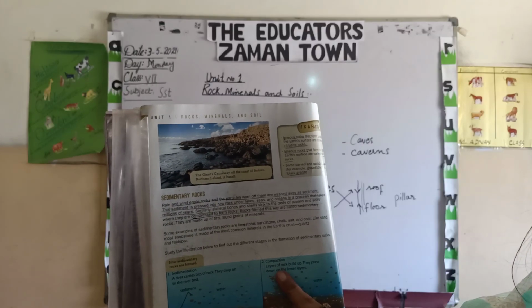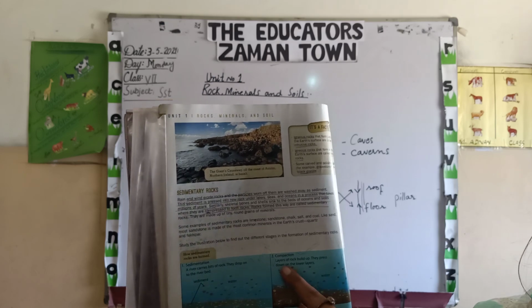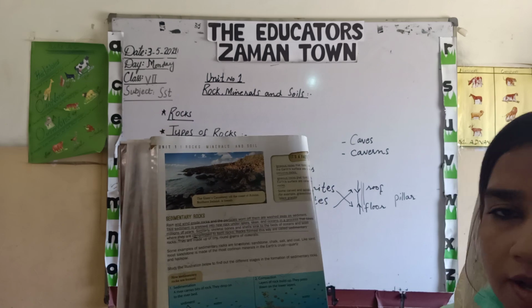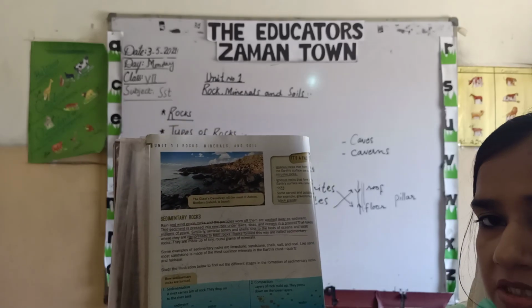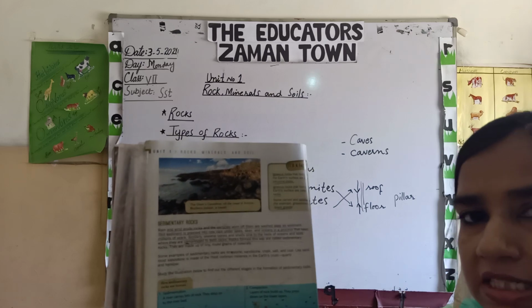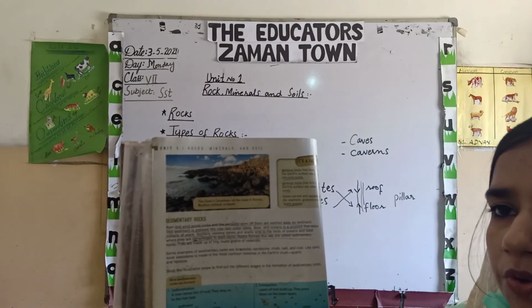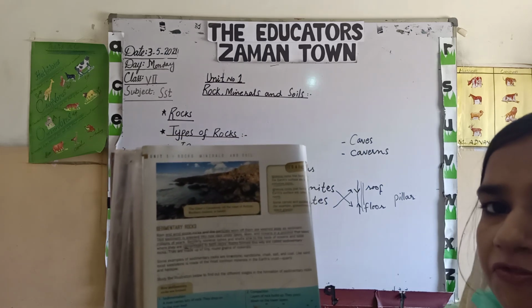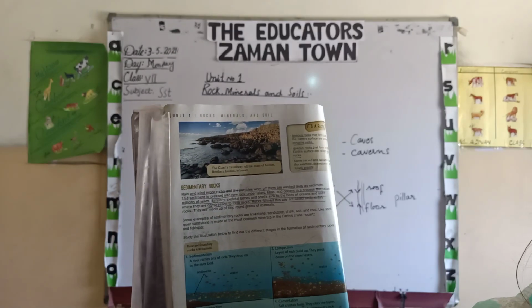Secondly, what happened, the process of compaction takes place. What is the process of compaction? That the layers are pressed by the other layers of sediments. Okay, they are pressed down, or you may say that the first layer exerts a particular pressure on the other layer, and over a million years definitely they form a hard type of rock that is known as the sedimentary rocks.